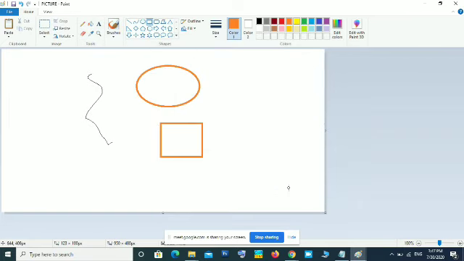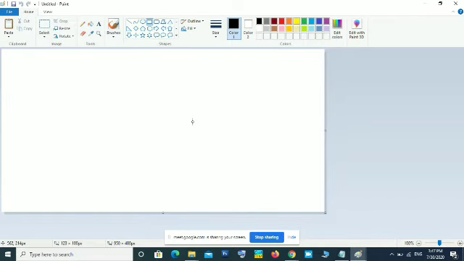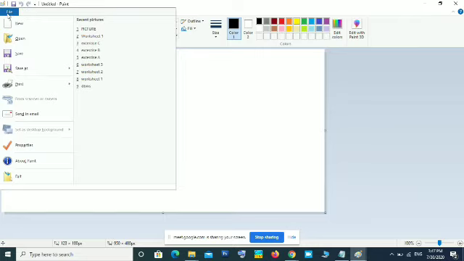Now this picture is in my computer. Next day I open my computer again, then I want to open that saved image. So MS Paint should be able to identify that picture using that name. For that, you have to tell MS Paint what is the name of that file.